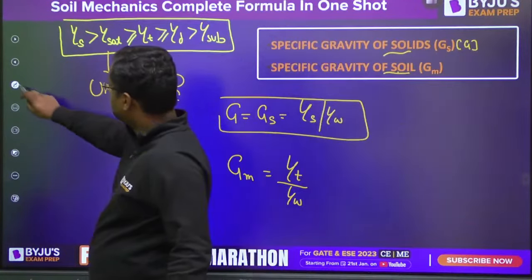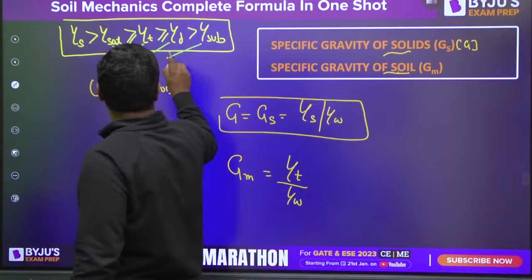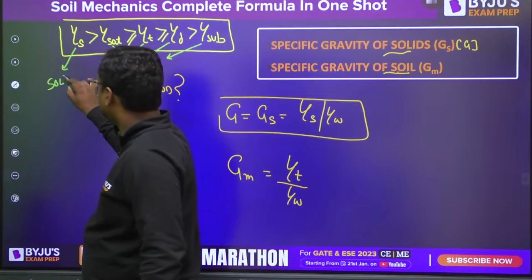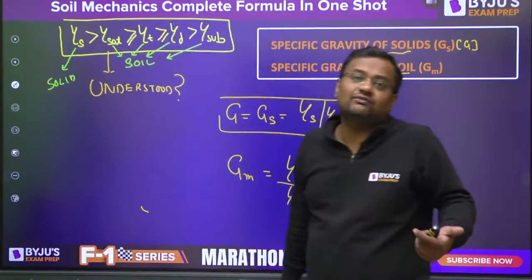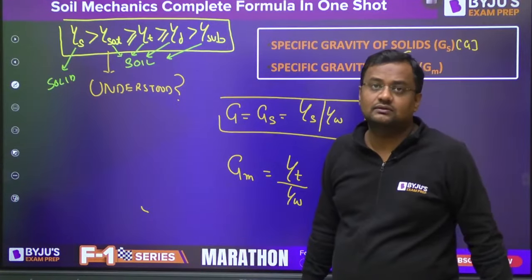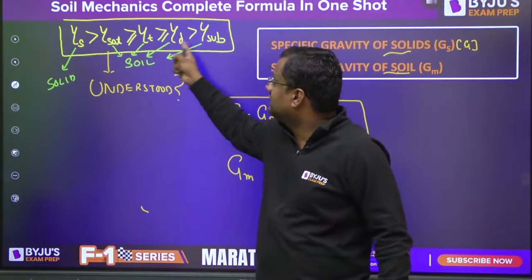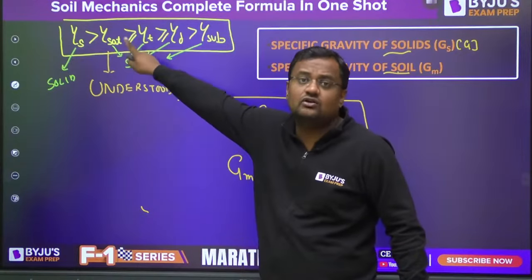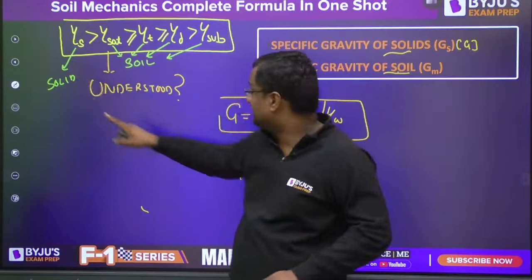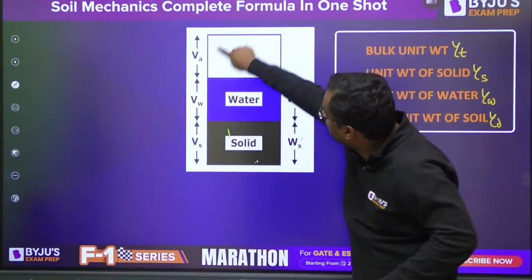See, first of all understand this. These all unit weights are of soil. This unit weight is not of soil, this is of solid. Gamma s is solid, that will be highest. These are all including soil. Soil means water will also be there, air also there. Water or air, anything will be there. But this is only solid, guys. Unit weight of this thing will be very high than unit weight of whole thing.